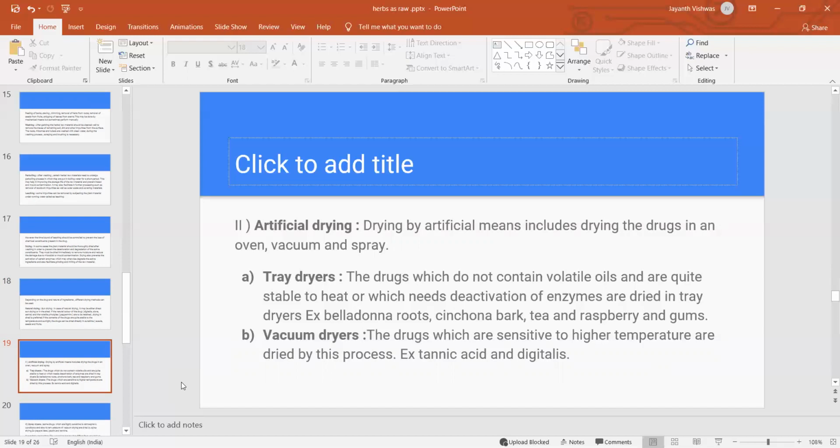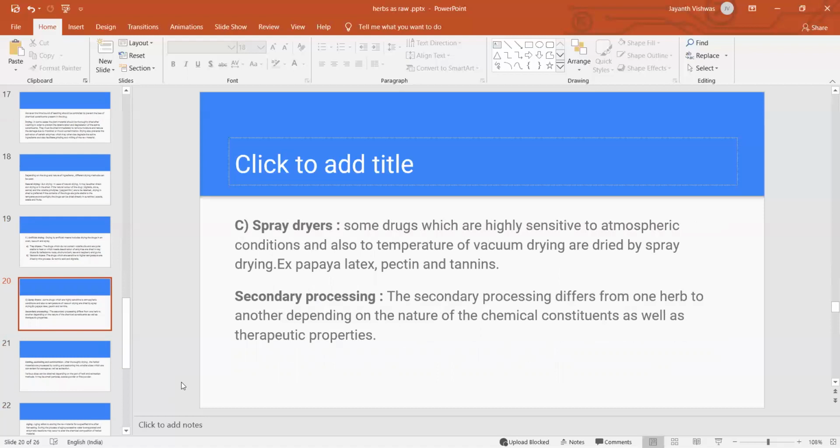All these drugs can be dried using tray dryers. The second one is vacuum dryers. These are for drugs that are very sensitive to high temperature, and we can apply vacuum in the vacuum dryer. Examples: tannic acid and digitalis. The third is spray dryers.